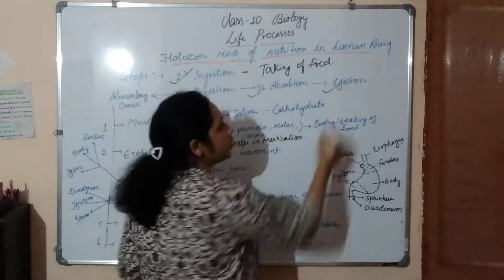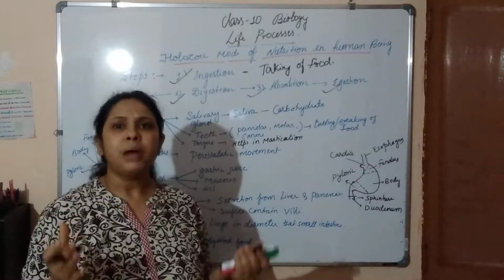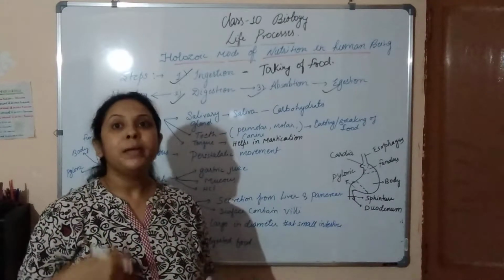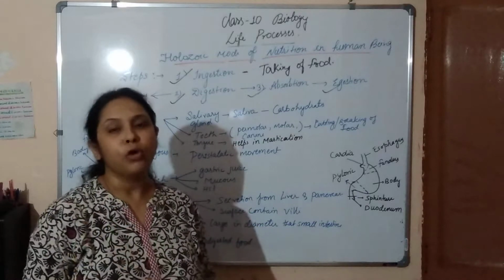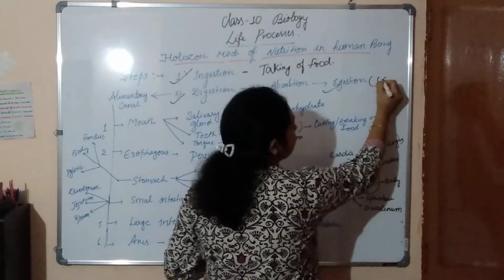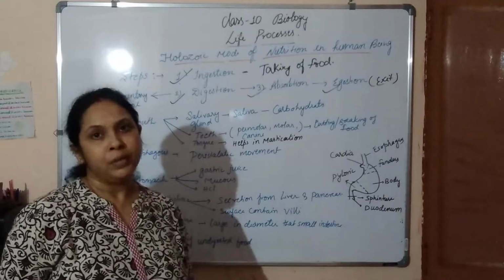And then egestion: after the process of digestion, some unwanted waste substance remains. That is removed from our body, and this is called egestion. It is the exit of unwanted or undigested food.